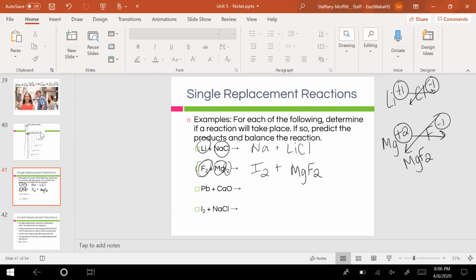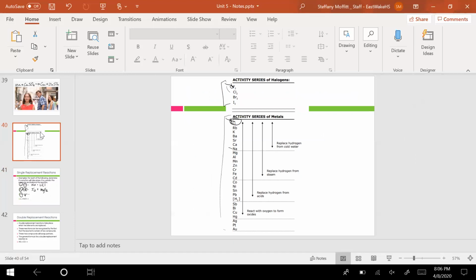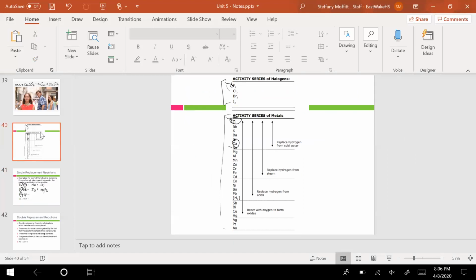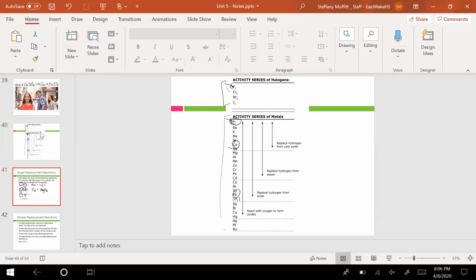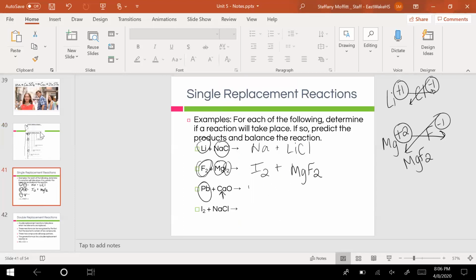The third example, Pb plus CaO. Lead here is going to try and replace the calcium. So is lead higher than calcium? Well, let's see here. I see calcium right here and lead is all the way down here. Lead is not stronger than calcium, which means no reaction will happen. And that's all you have to do.